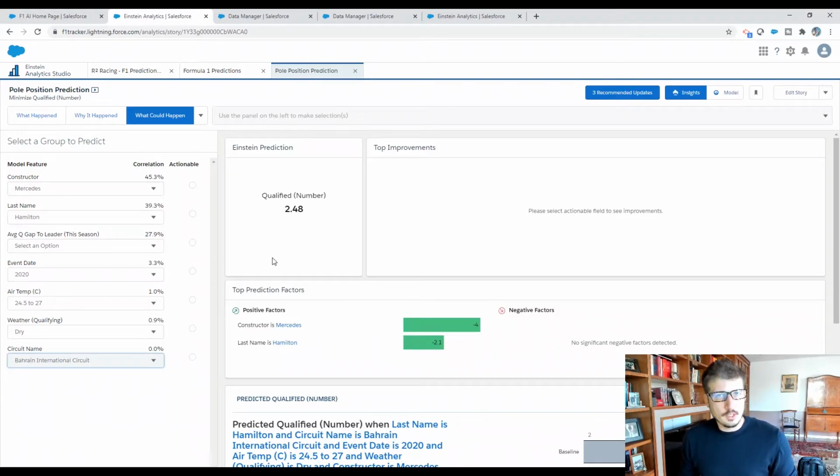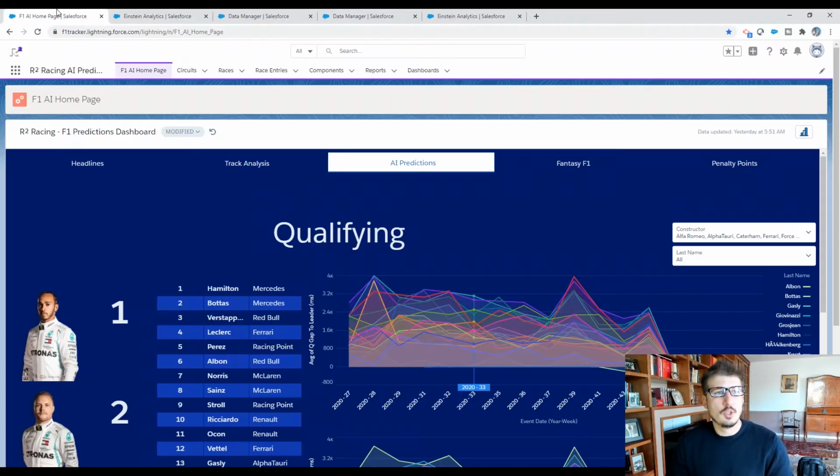The model looks at the score, and it basically predicts that Hamilton will have a score of 2.48. Now that doesn't necessarily mean he's going to be in second place. What the model is predicting is that he's going to be at a 2.48 score. So you have to look at the score of all of the other drivers and be able to make your prediction from it.